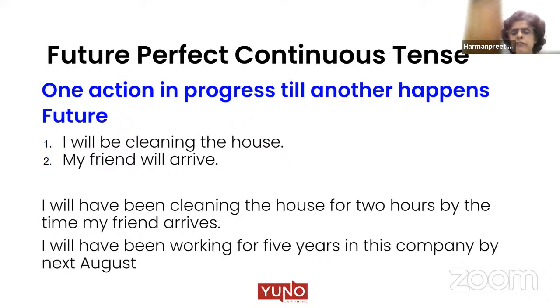I will have been working for 5 years in this company next August. In the first sentence, there were two actions. In the second sentence, there is one action, right? But that action would continue. It has not stopped. So that is where we are using future perfect continuous.